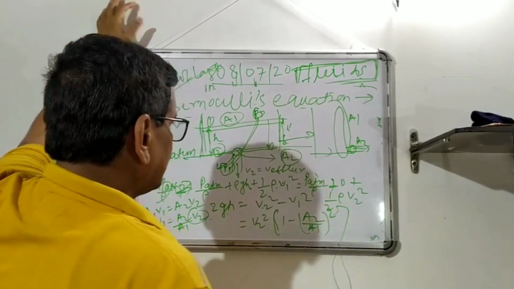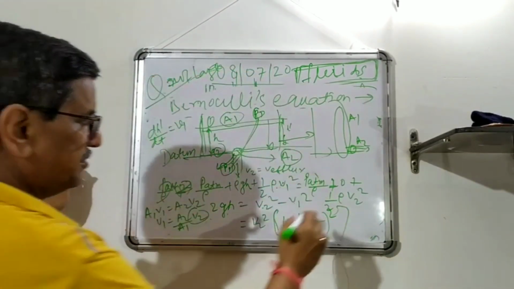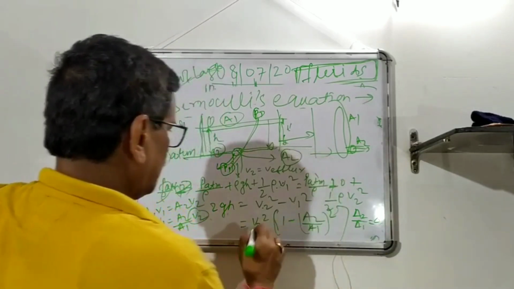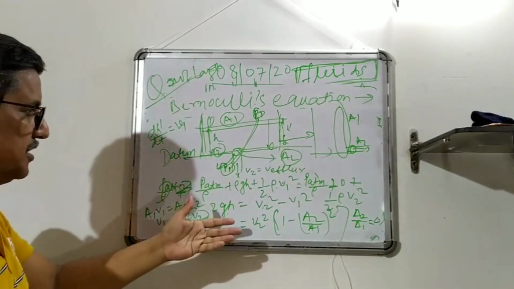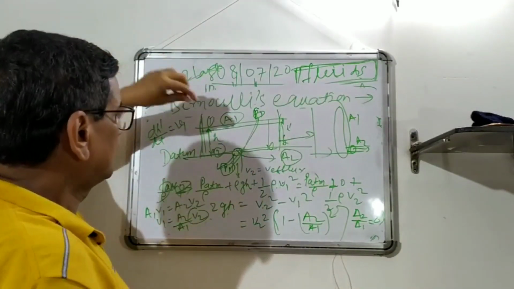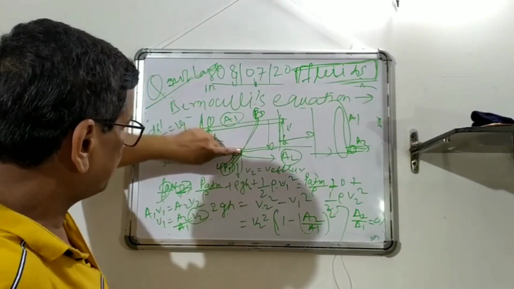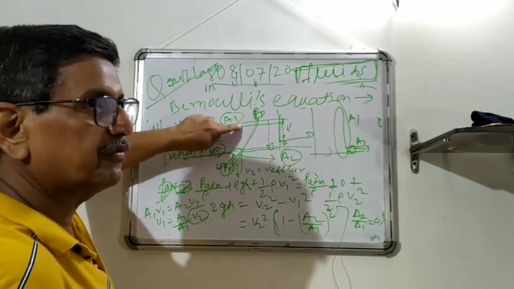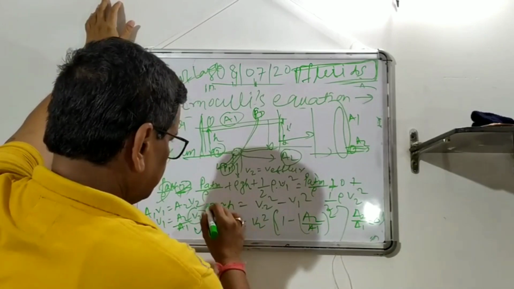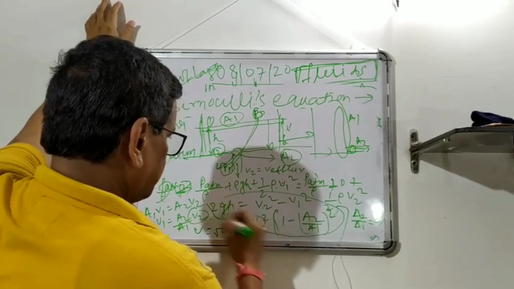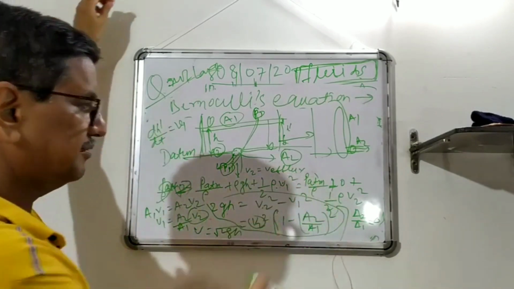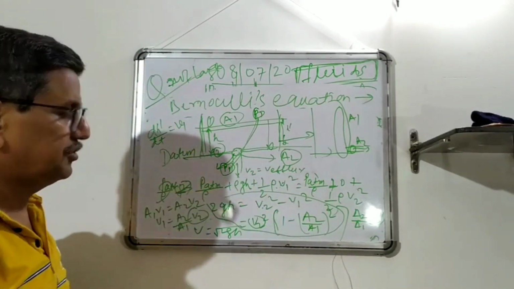Generally A1 is very large, so A2 by A1 is very small, and we'll say it tends to 0. Then we get that golden equation, like in a solid if you drop it from a height. Here also a particle of liquid is dropping from a height, so it boils down to square root of 2gH. Otherwise you can use this equation and get V2 equal to square root of 2gH divided by the denominator.